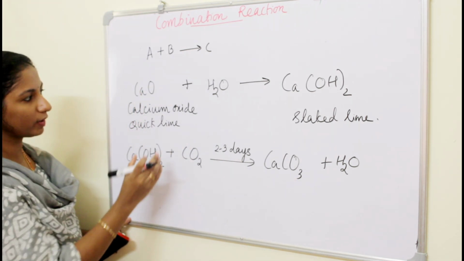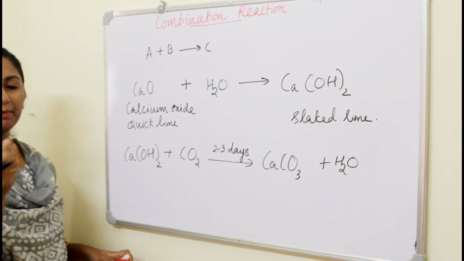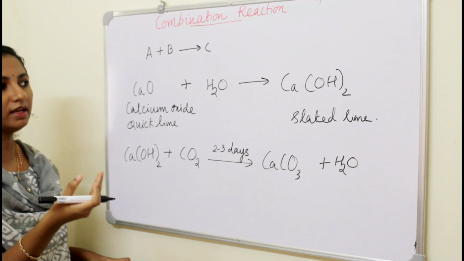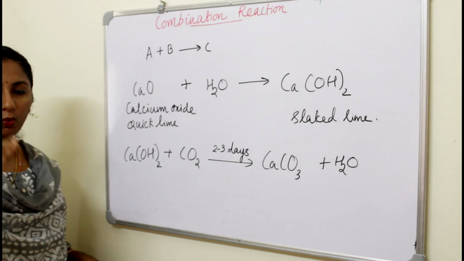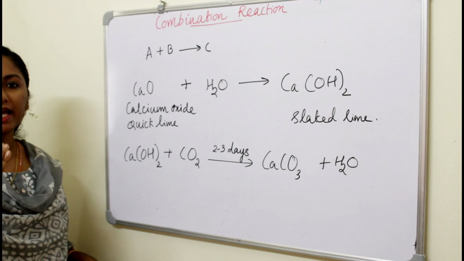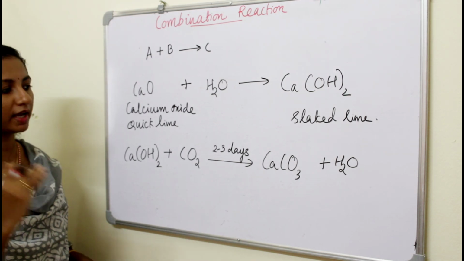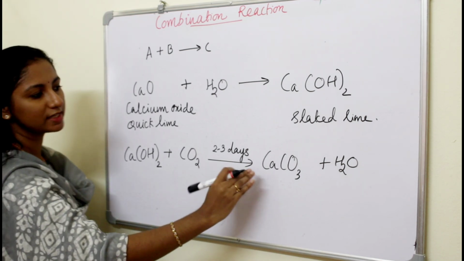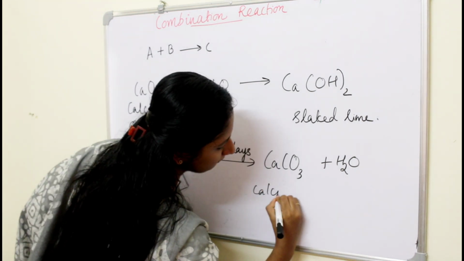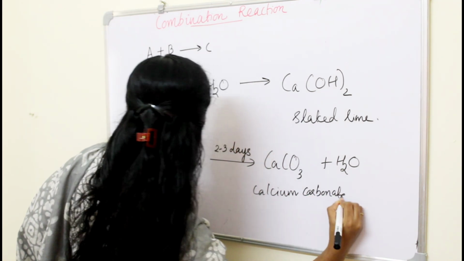So actually what is happening? Calcium oxide, we are getting it as white powder and we are mixing it with water, right? Then we are getting calcium hydroxide, that is slaked lime. After applying it on the wall, what will happen? It will react with carbon dioxide from the atmosphere, and after 2-3 days we are getting a white solid coating on the wall, that is actually calcium carbonate.